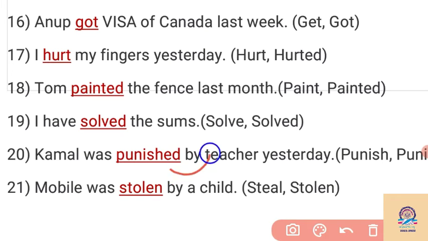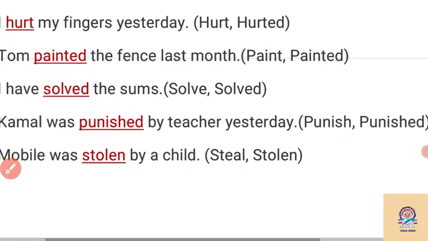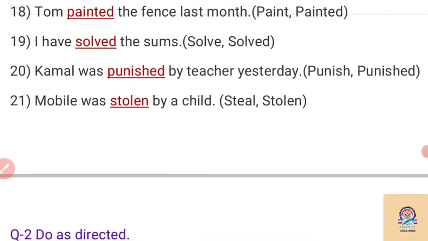So by seeing "by," we can say that the sentence needs the past participle form of the verb. Kamal was punished by the teacher yesterday. By seeing "yesterday," as well as the given word "punished," we have to use "punished" because the sentence is in the past form.